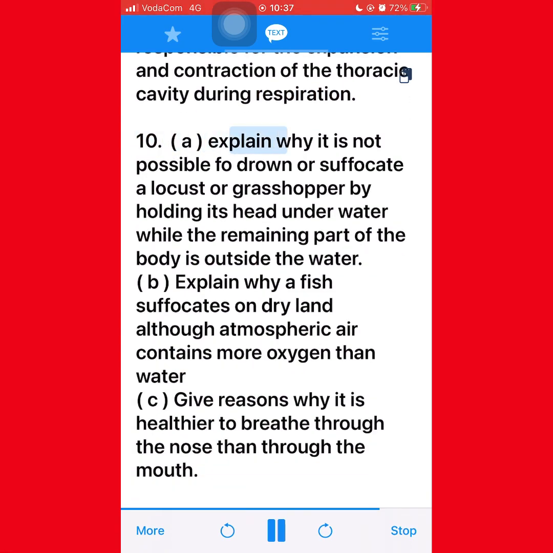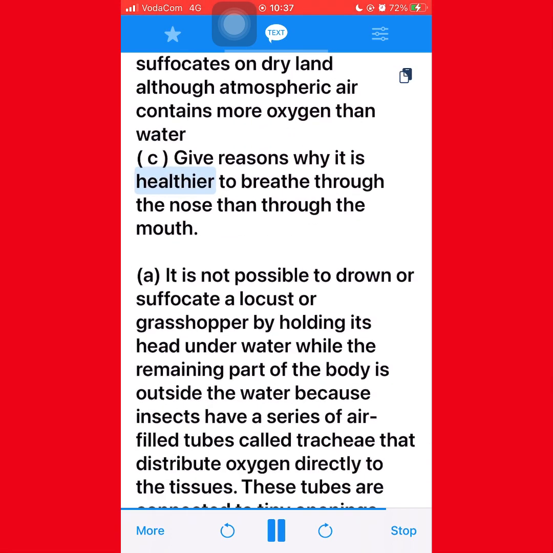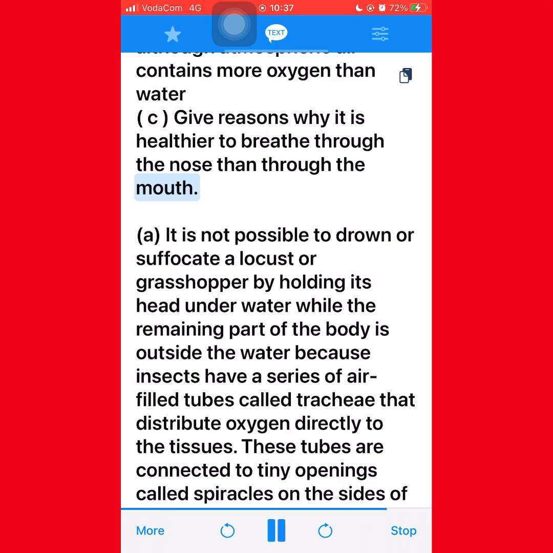10. A. Explain why it is not possible to drown or suffocate a locust or grasshopper by holding its head underwater while the remaining part of the body is outside the water. B. Explain why a fish suffocates on dry land although atmospheric air contains more oxygen than water. C. Give reasons why it is healthier to breathe through the nose than through the mouth.